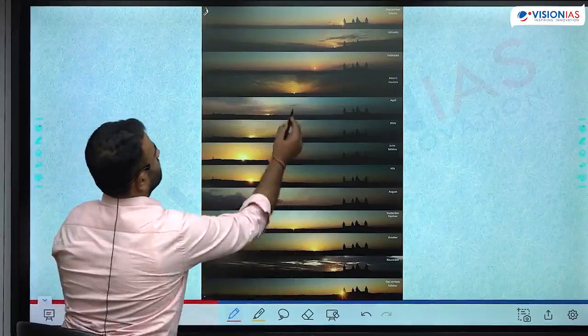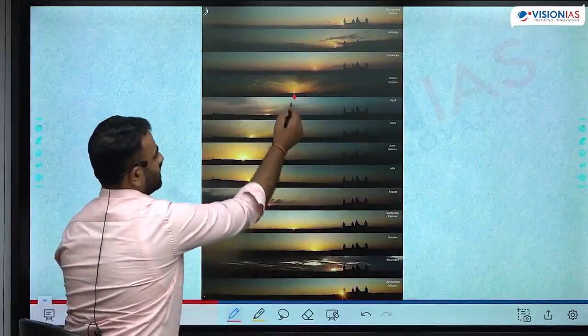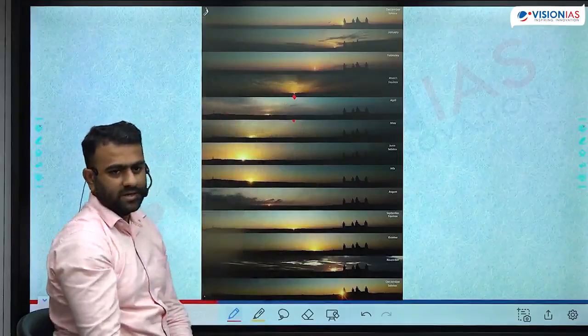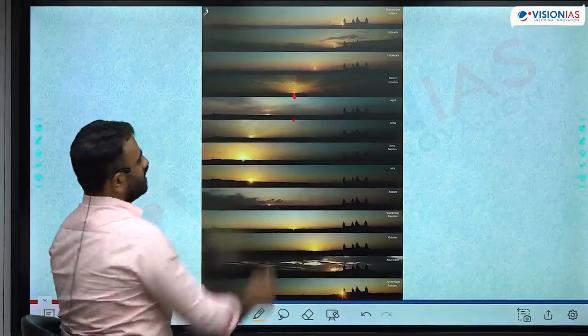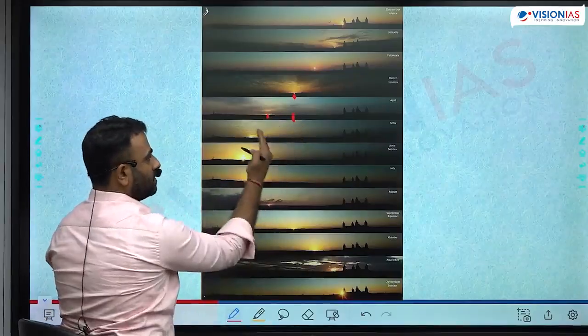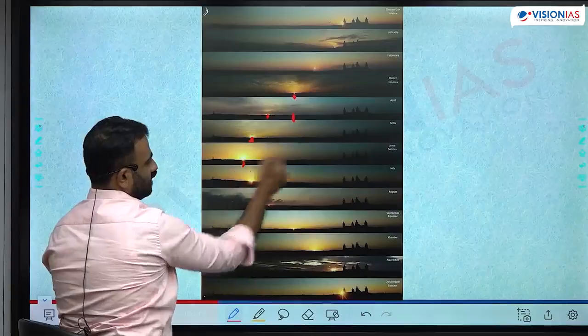So you can see here, this is March. 21st of March, the sun is rising. After a month, the sun is not rising here. It is the same position, same type of sun picture clicked in every month. Sun is not rising here. It has shifted here. Northward shift. After a month, it has shifted here. And this is the maximum shift on June 21st.